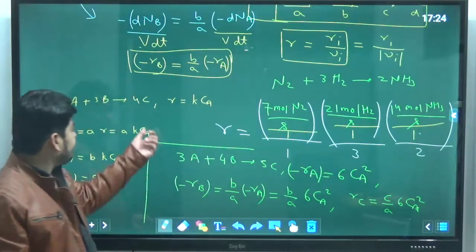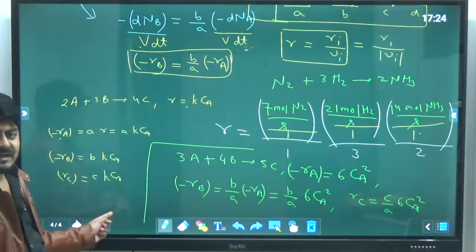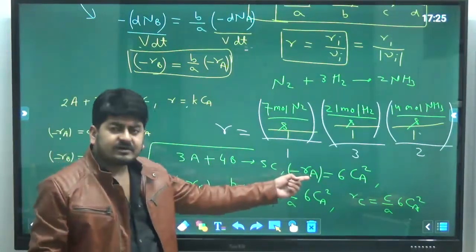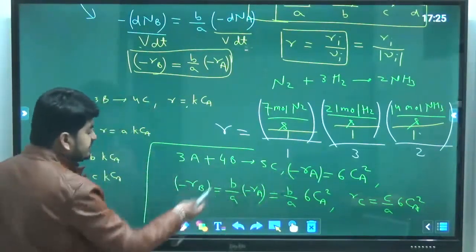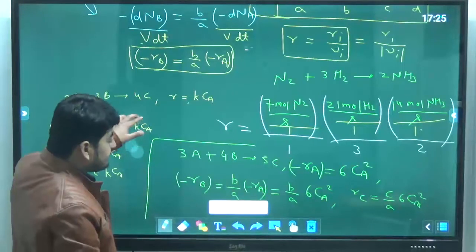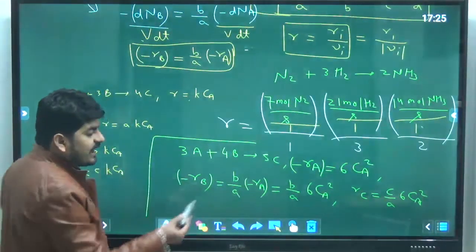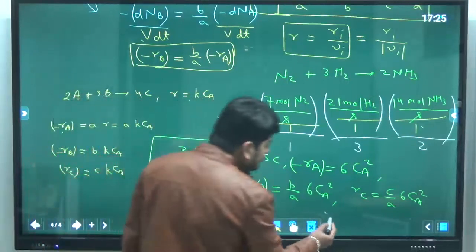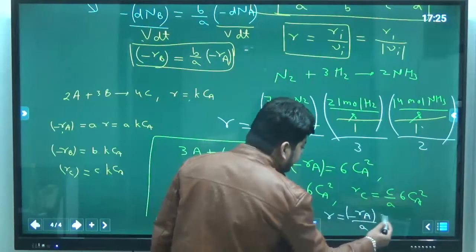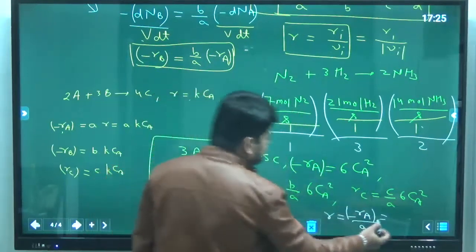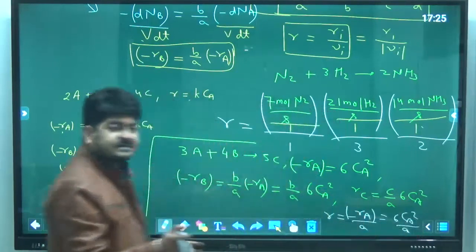If we know the rate of reaction, we can get the rate of reaction of individual components. If we know the rate of reaction of one component, we can get the rate of reaction of all other components. And here in this case, what will be the rate of reaction R? This is minus Ra, so R will be equal to minus Ra upon A, that is 6Ca square upon A, whatever the value is.